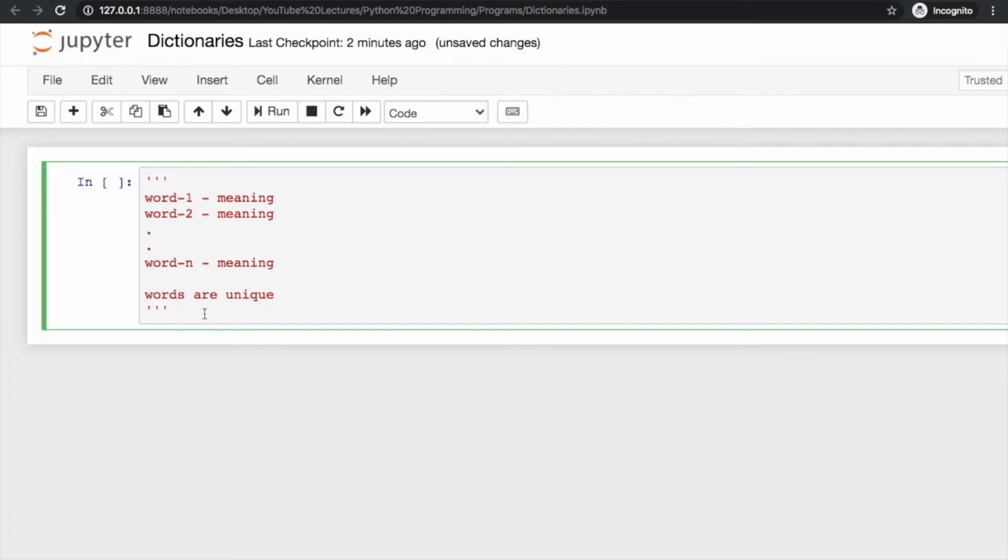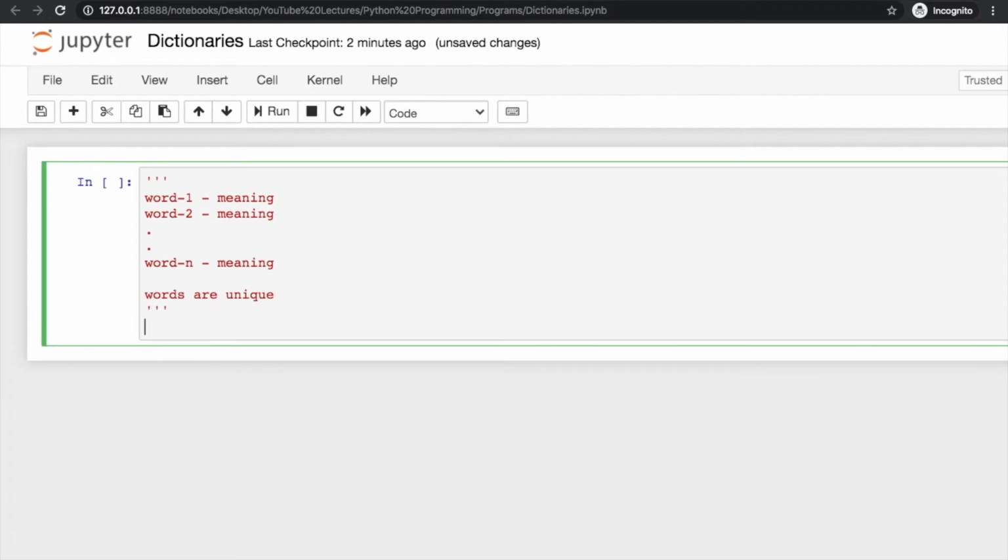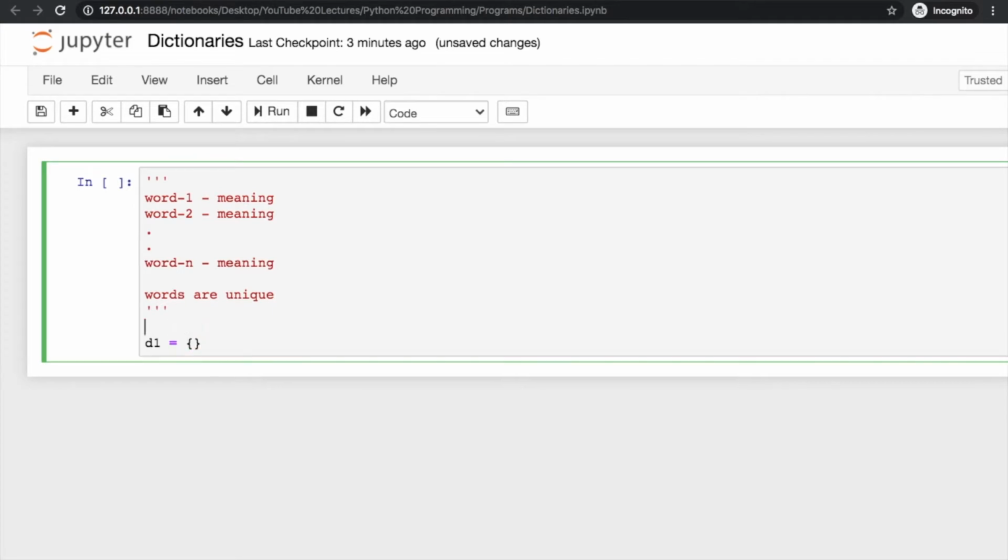Similarly, we have dictionaries in Python, and this is an unordered collection of items which is kept in the form of key value pairs. And we can create dictionaries like this. So I will take one variable d1, and then you have to use these curly braces. I am writing a comment here on how you can create a dictionary. So this is how you create an empty dictionary, clear.